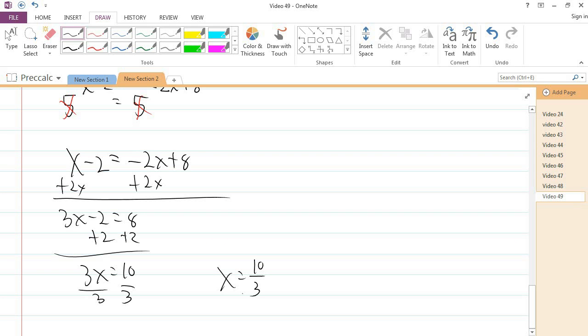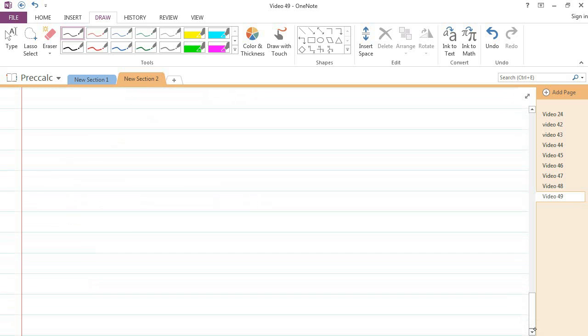One last thing and then I'll let you go. What the heck are you supposed to do with 1/9? Remember, if the bases aren't the same, we want to try to rewrite them so that they are the same.